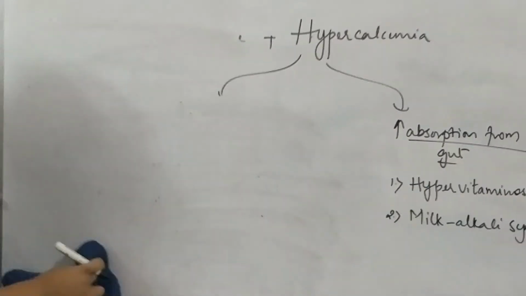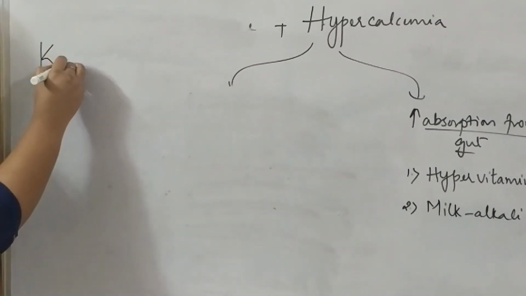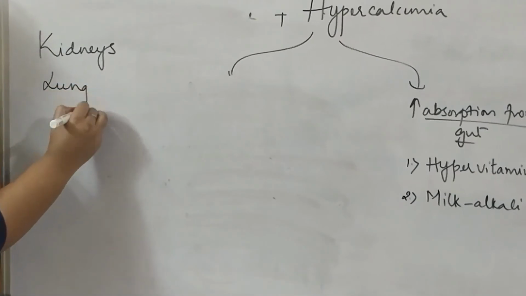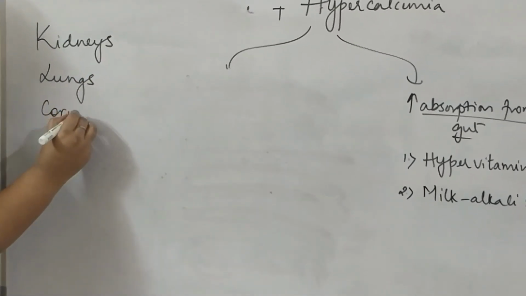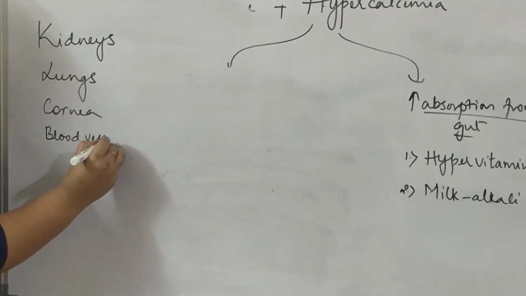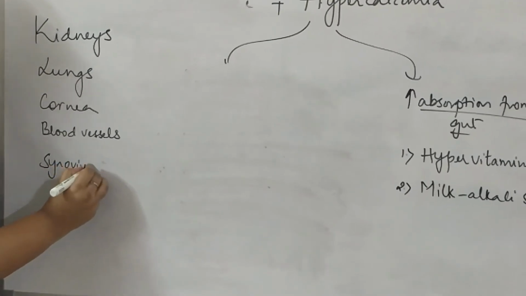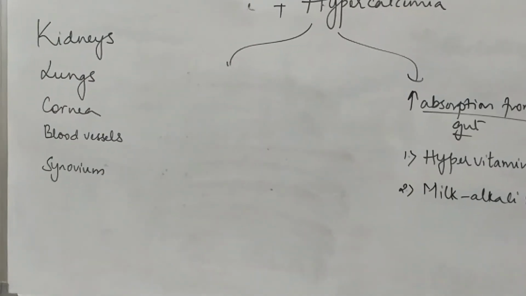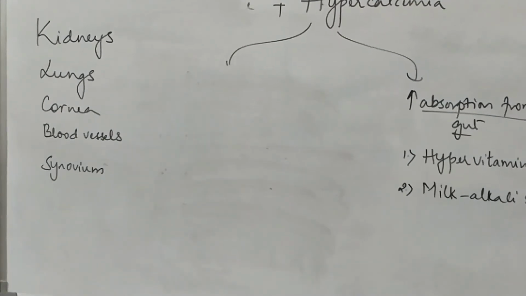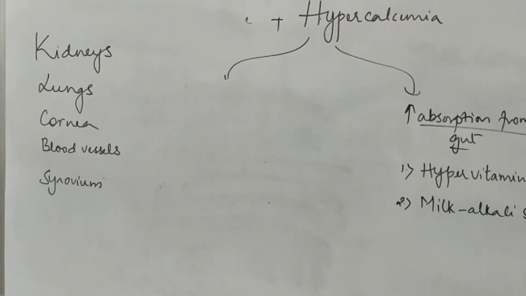The organs which are more prone to these are the kidneys, lungs, cornea, blood vessels, and synovium. So these are the organs where you more commonly see metastatic calcifications. This is about the pathologic calcifications.